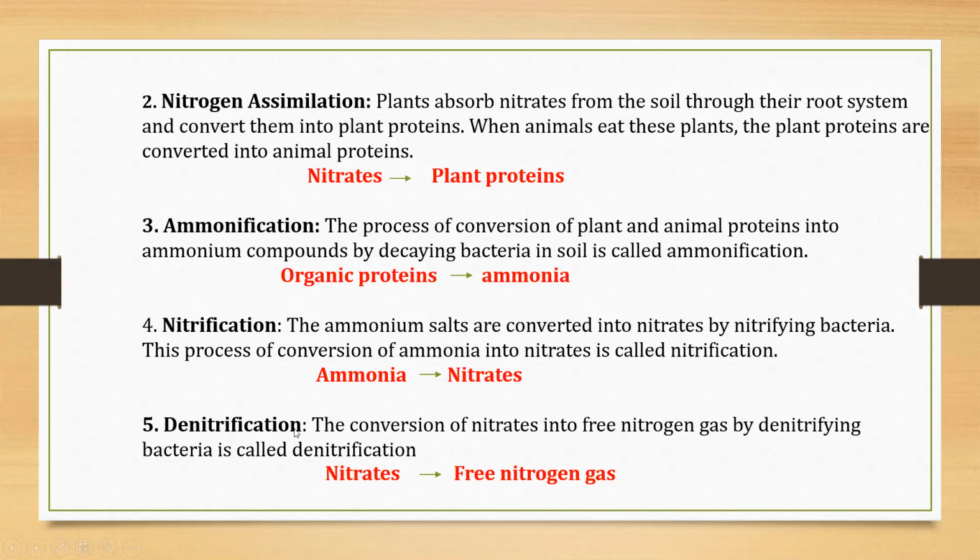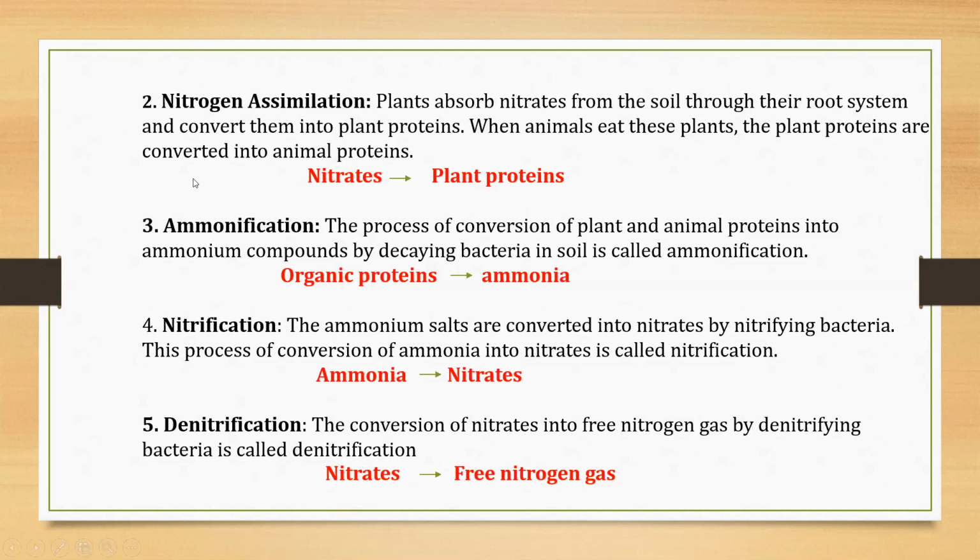So in denitrification, nitrates are converted into free nitrogen gas and it is given to the atmosphere, and again the cycle continues. This free nitrogen gas will be converted into nitrates by nitrogen fixation, then assimilation, then ammonification, then nitrification, and again denitrification. So this is how nitrogen is recycled again and again.